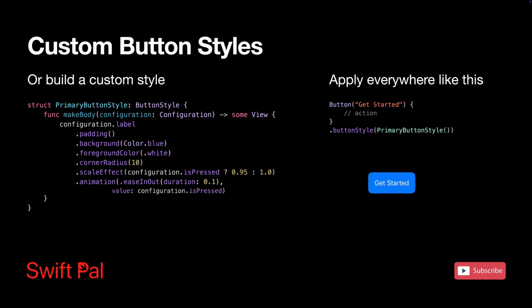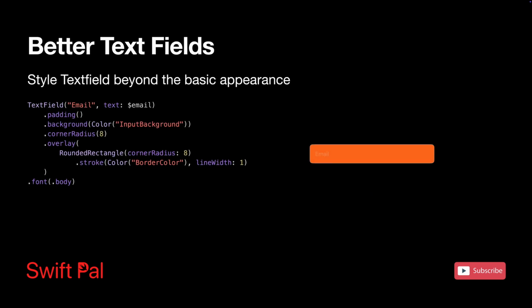Now let's be honest, the default text field in SwiftUI looks pretty basic. It's just text on a transparent background and it doesn't exactly scream professional app. But with a little styling love, you can transform it into something that actually looks like it belongs in a modern app. The key is treating text fields like any other UI component.